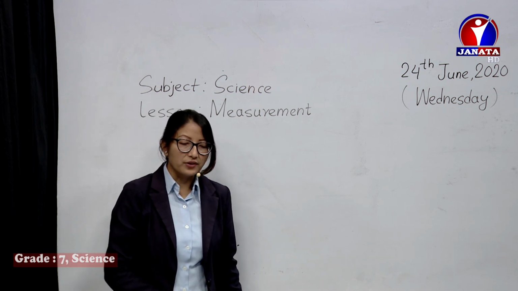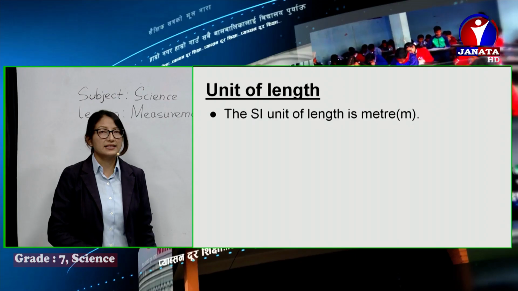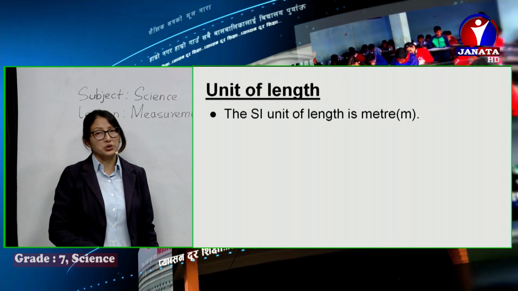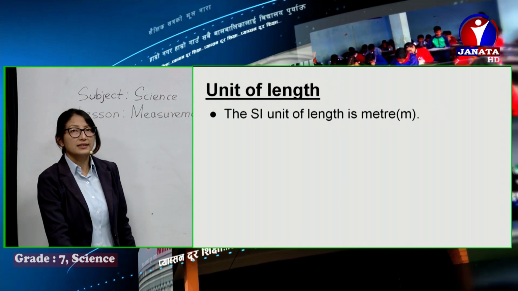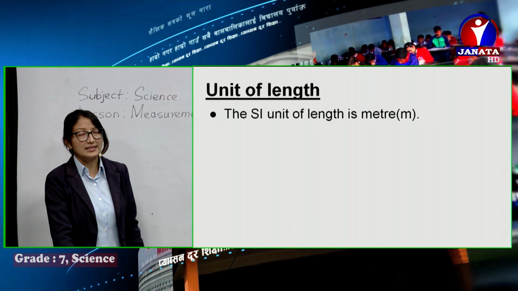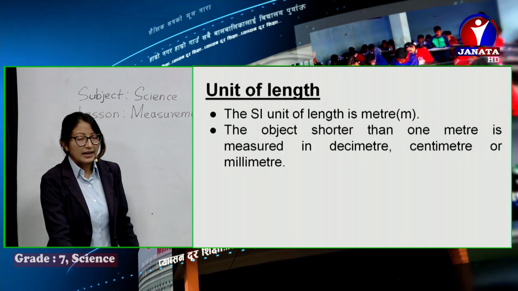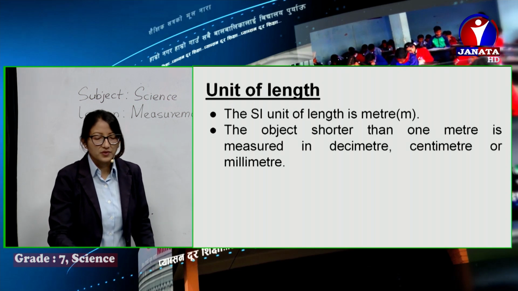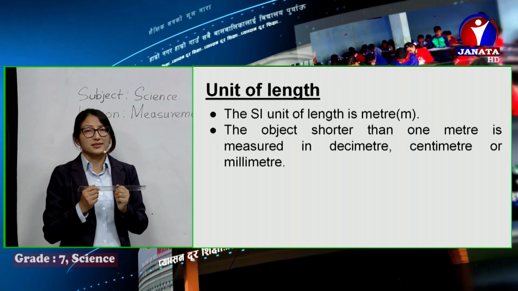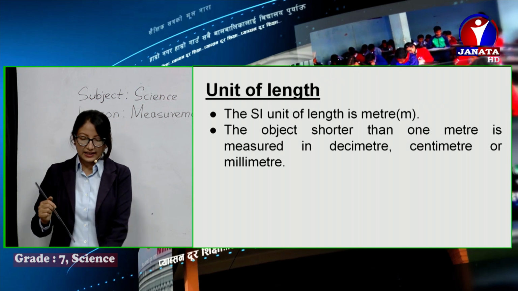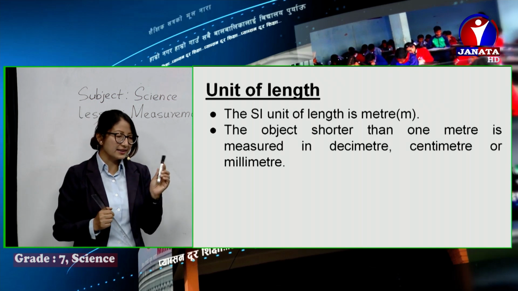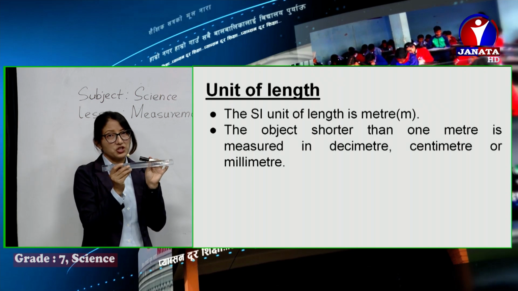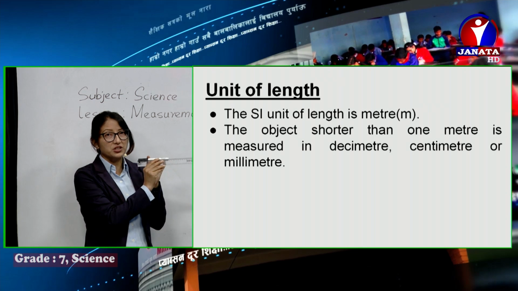First of all, the SI unit of length. Length is measured in meter. It's the standard unit which is used worldwide. Now we're talking about measuring. If I have to measure a very short length, like the length of this pen marker, I'll simply use a short scale.